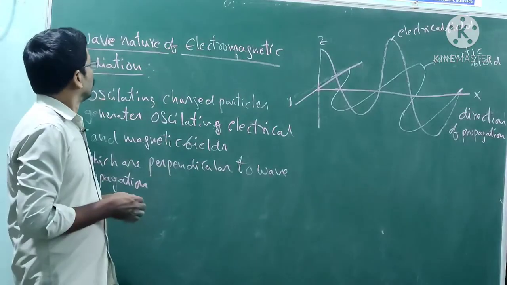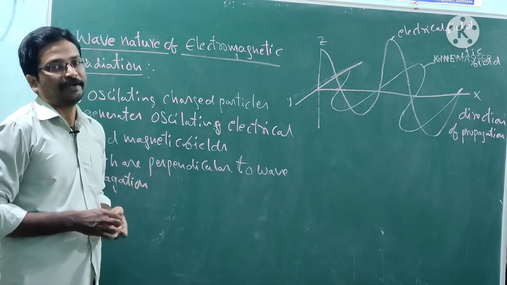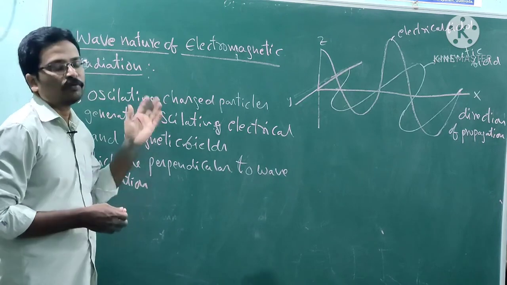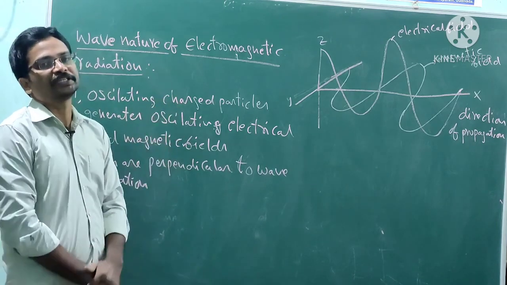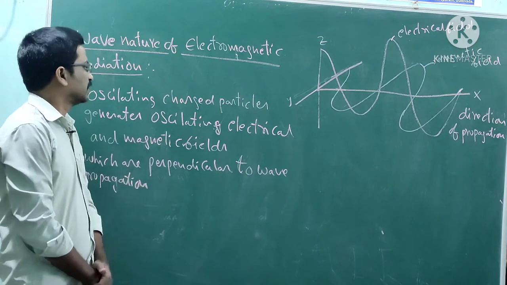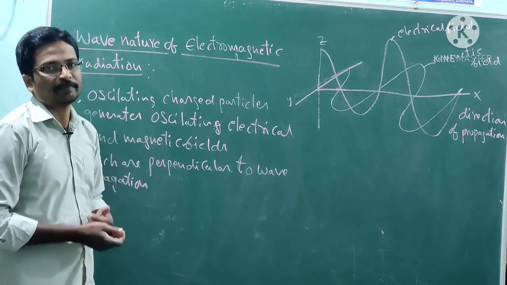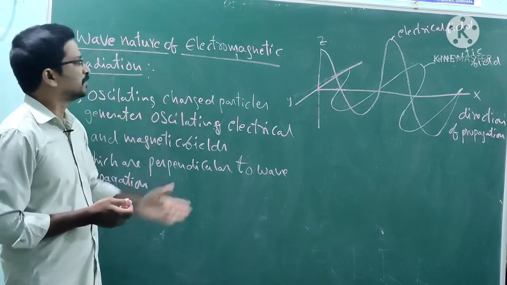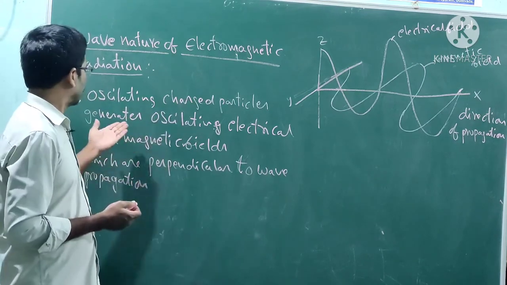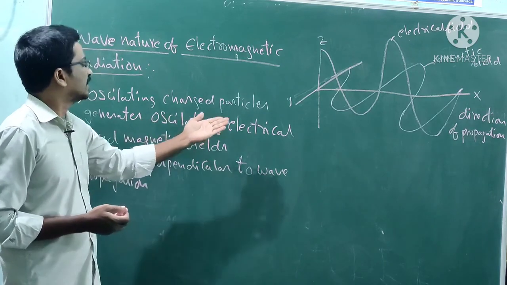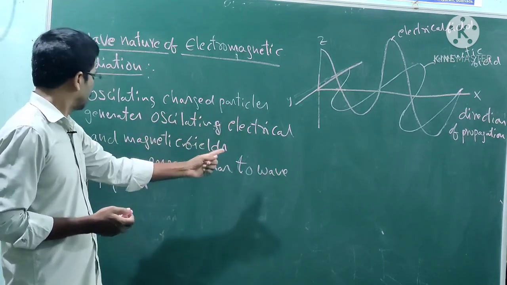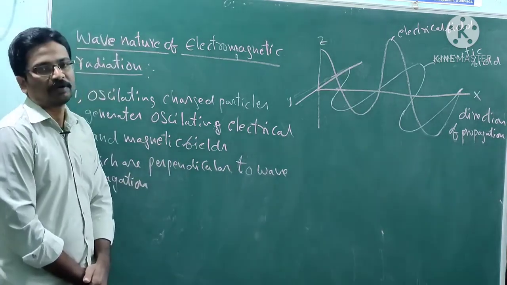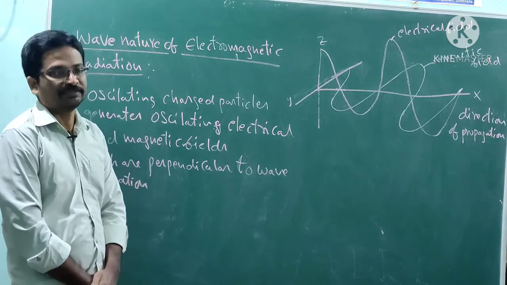Wave nature of electromagnetic radiation: how are electromagnetic radiations generated? From Maxwell's point of view, oscillating charged particles generate oscillating electrical and magnetic fields which are perpendicular to the wave propagation, known as electromagnetic radiation.